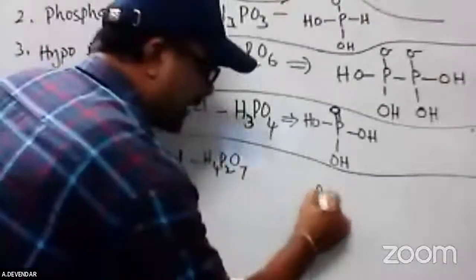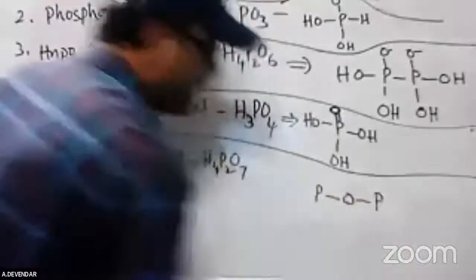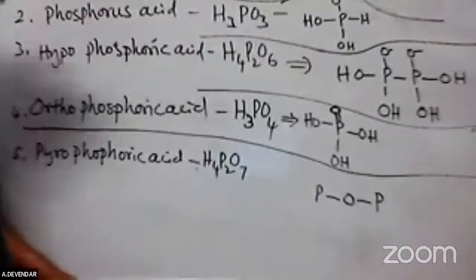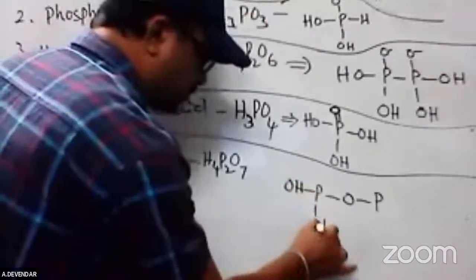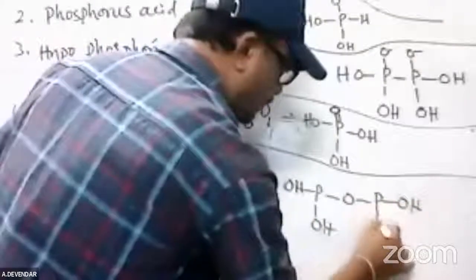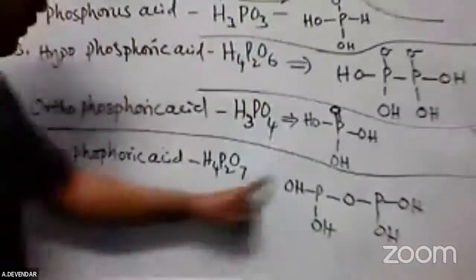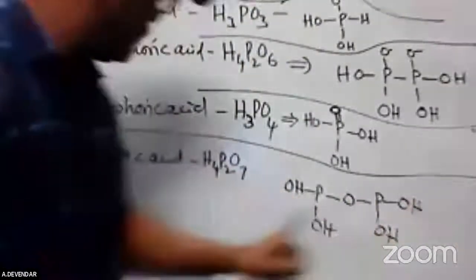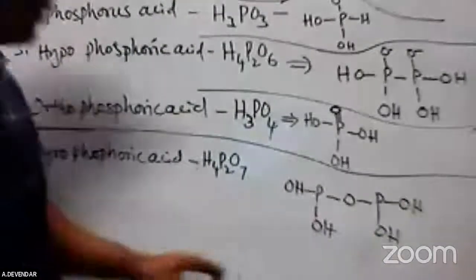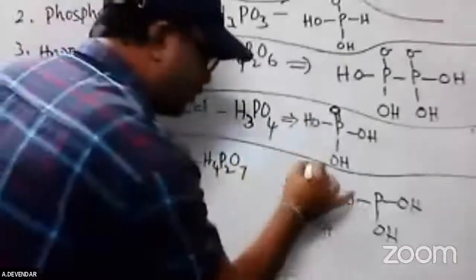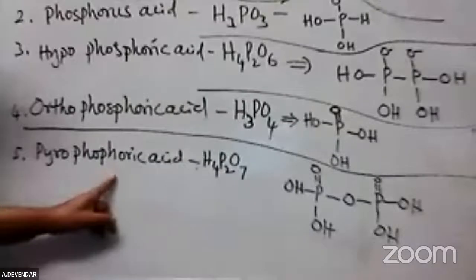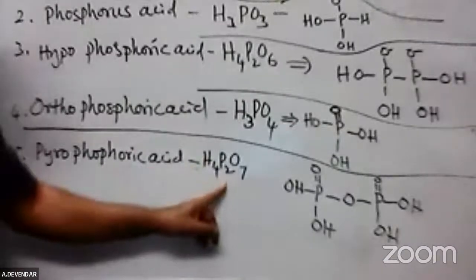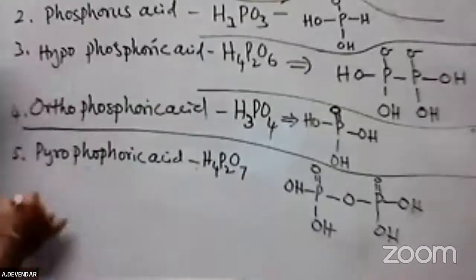So it can be written with an oxygen bridge between the phosphorus and phosphorus, and the rest is OH, OH, OH, OH. How many are over? 1, 2, 3, 4, 5 are over. Only 2 are left on this one. The 2 are bonded as in orthophosphoric acid, with a double bond on the oxygen. This is called pyrophosphoric acid. The formula is H4P2O7.